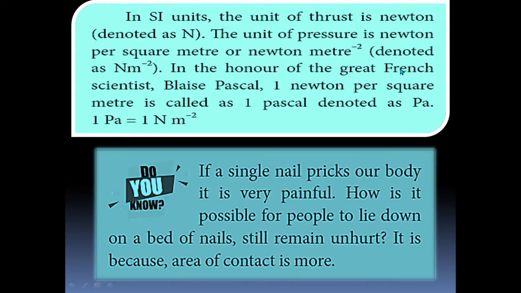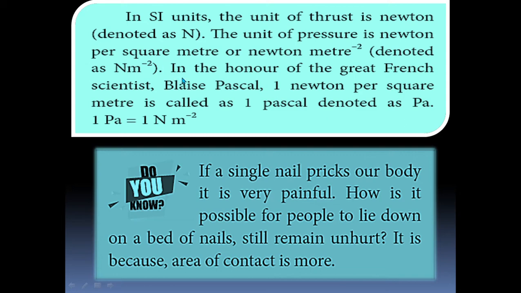The next important thing is, what is the unit of pressure? The SI unit of thrust is Newton. The unit of pressure is Newton per square meter or Newton meter power minus 2, denoted as N m^-2. Once again, what is the unit of pressure? Unit of pressure is Newton per square meter. What is the unit of thrust? Unit of thrust is nothing but Newton.